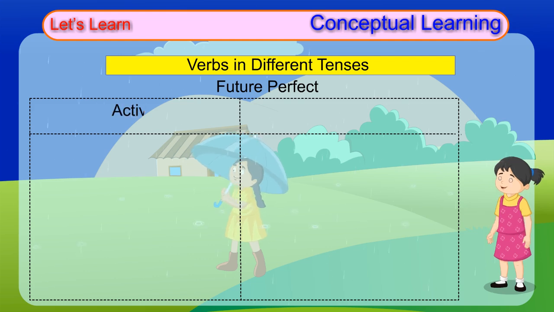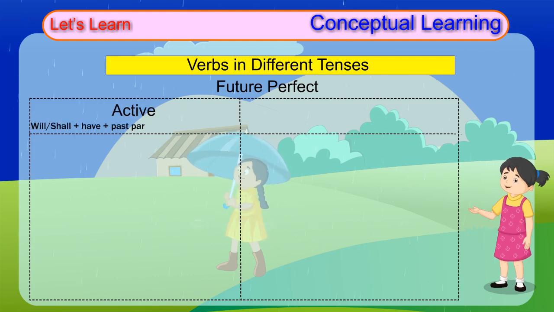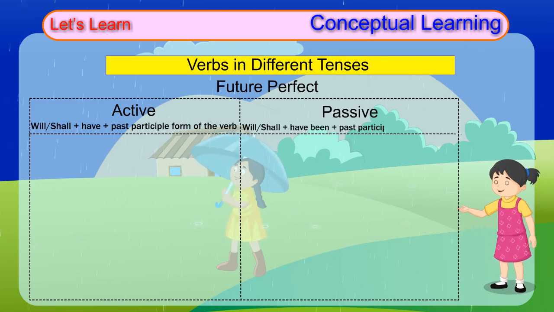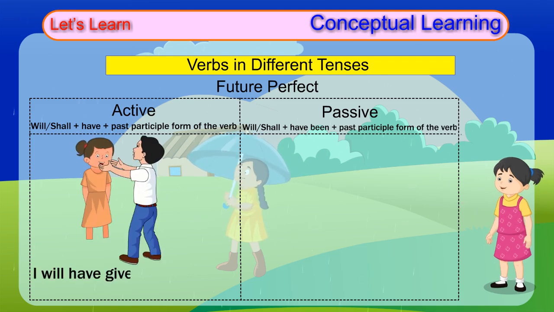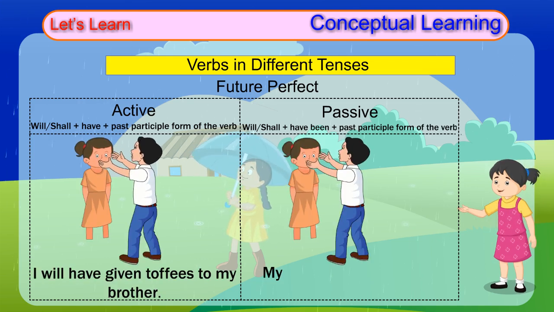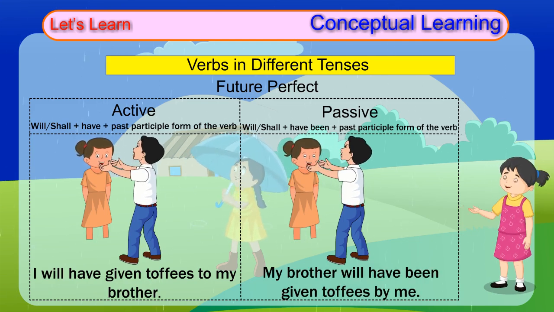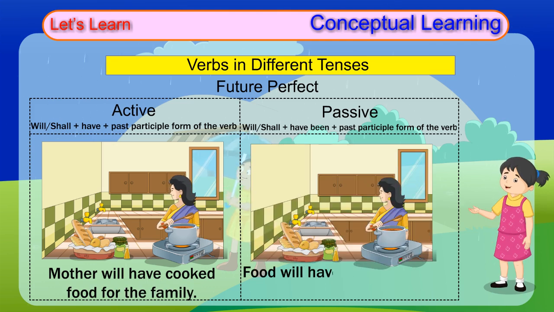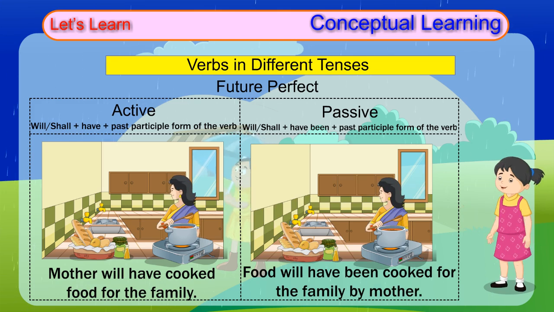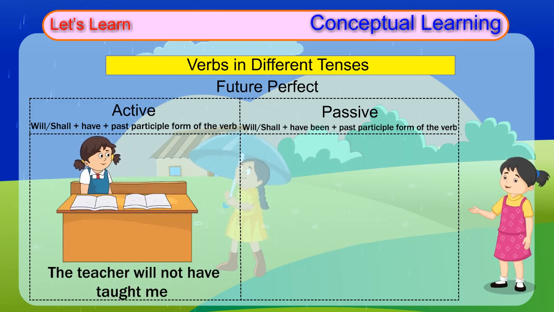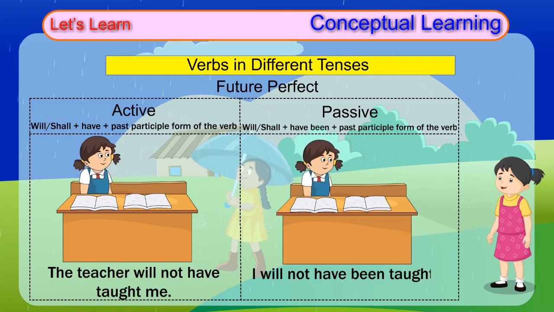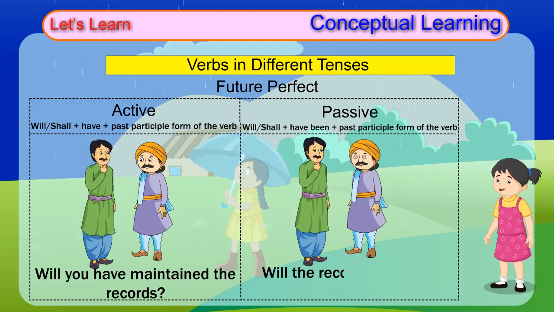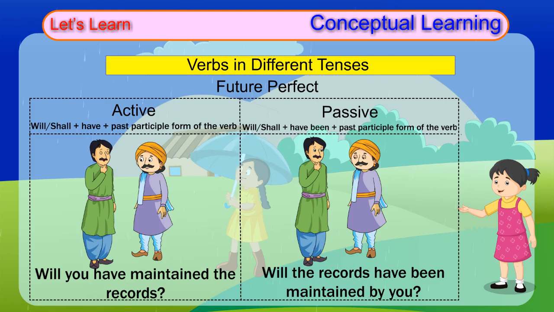Future perfect. Active: will, shall plus have plus past participle form of the verb. Passive: will, shall plus have been plus past participle form of the verb. I will have given toffees to my brother. My brother will have been given toffees by me. Mother will have cooked food for the family. Food will have been cooked for the family by mother. The teacher will not have taught me. I will not have been taught by the teacher. Will you have maintained the records? Will the records have been maintained by you?